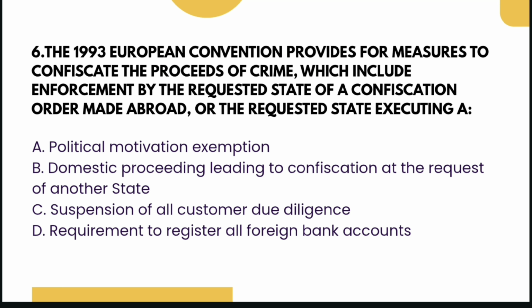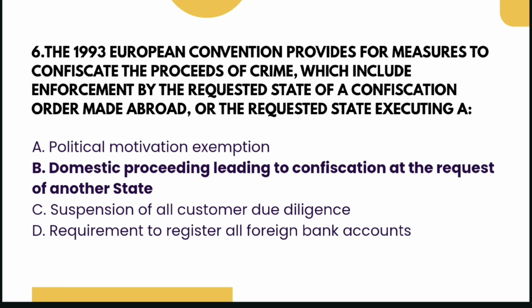We have discussed this before, the answer is B, domestic proceeding leading to confiscation at the request of another state. So basically this convention provides that if any foreign state requests for confiscating the proceeds of crime, then it will be accepted by that state.